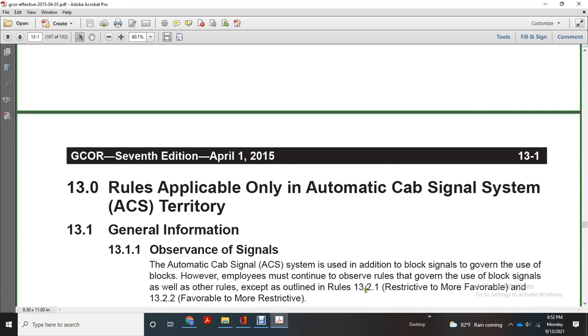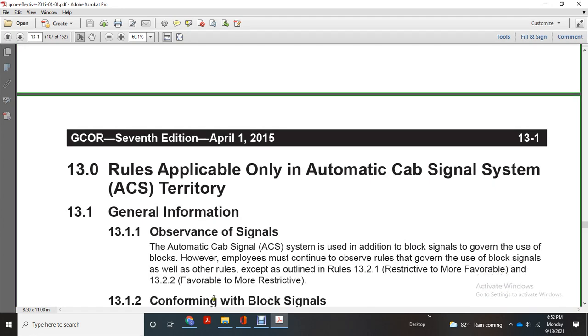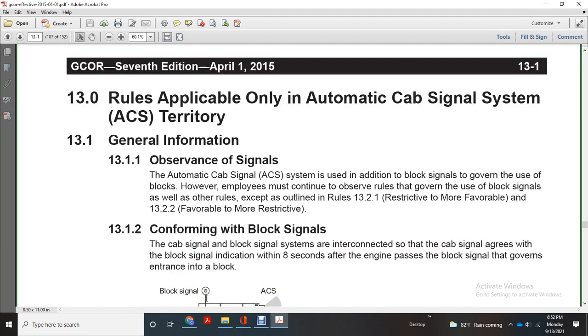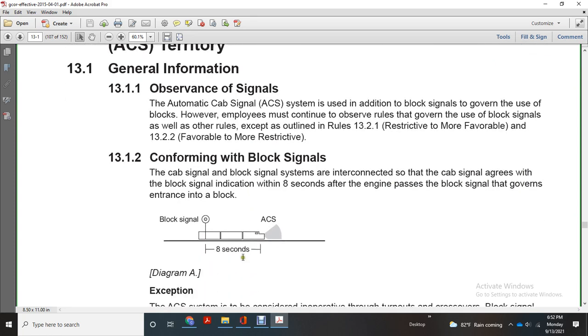rules, except as outlined in 13.2, restrictive to more favorable, and 3.2.2, favorable to more restrictive, conforming with the block signal. Cab signal and block signal systems are interlocked so that the cab signal agrees with the block signal indication within 8 seconds after the engine passes the block symbol that governs the entrance into a block.